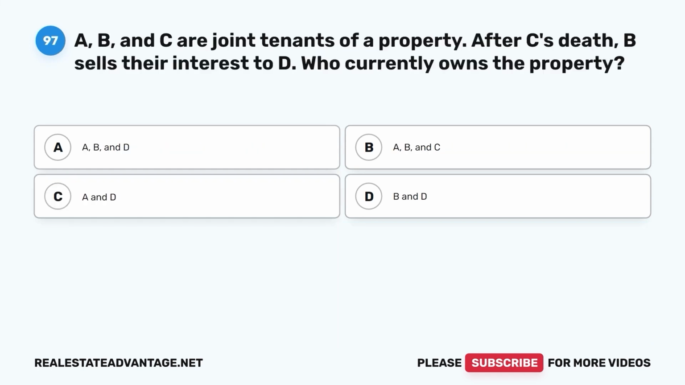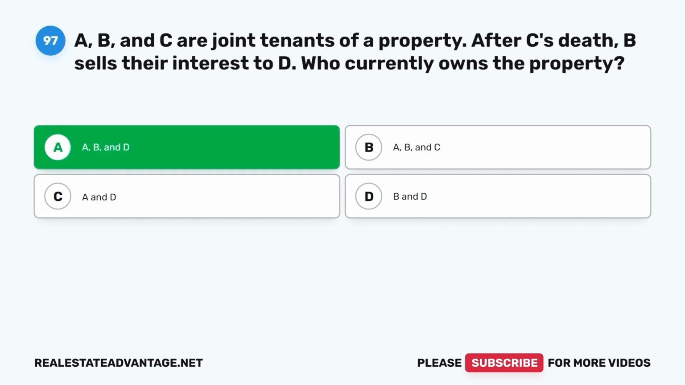Question 97. A, B, and C are joint tenants of a property. After C's death, B sells their interest to D. Who currently owns the property? A. A, B, and D. B. A, B, and C. C. A and D. D. B and D. The correct answer is A, B, and D.